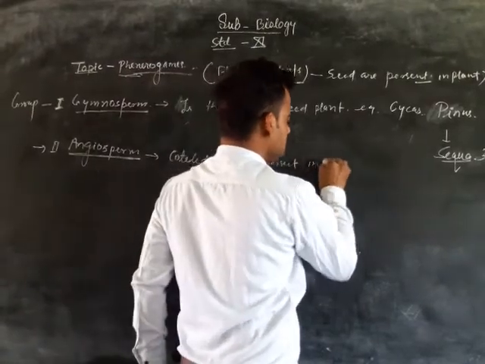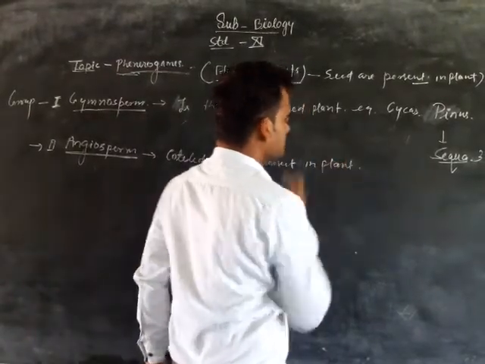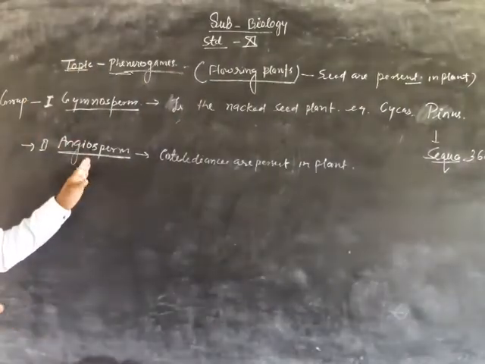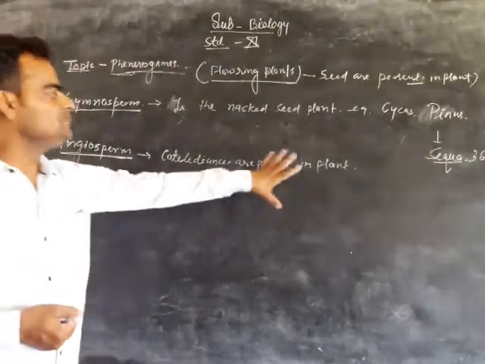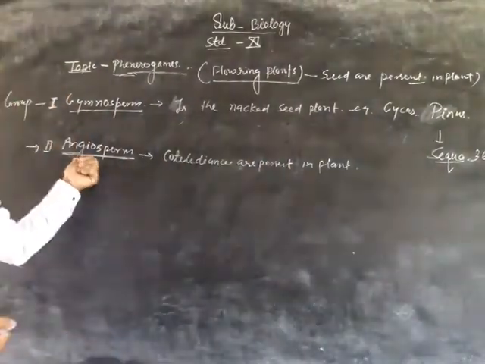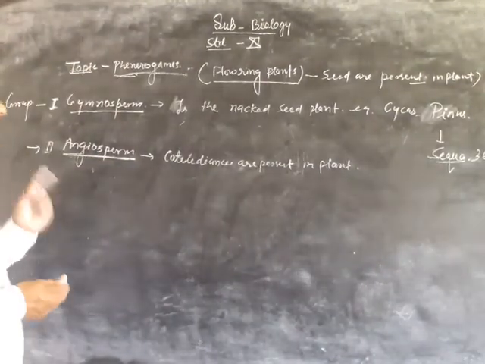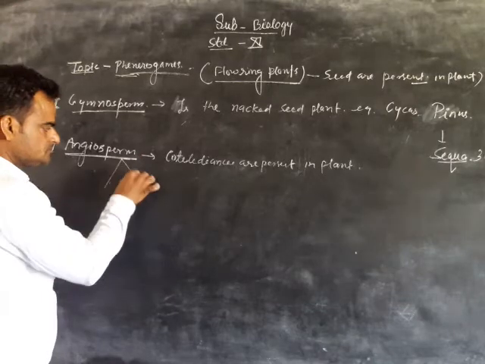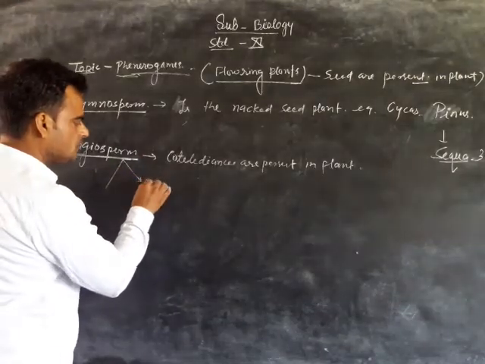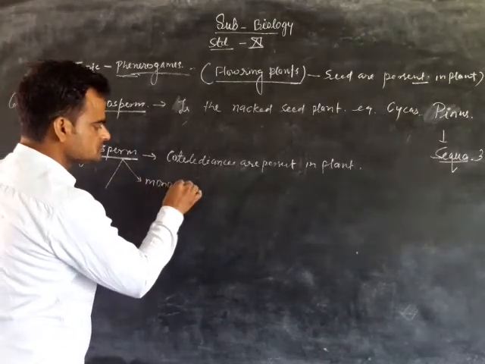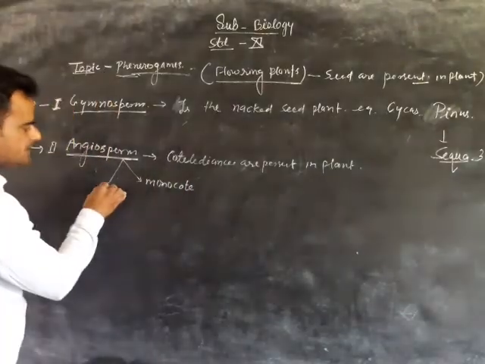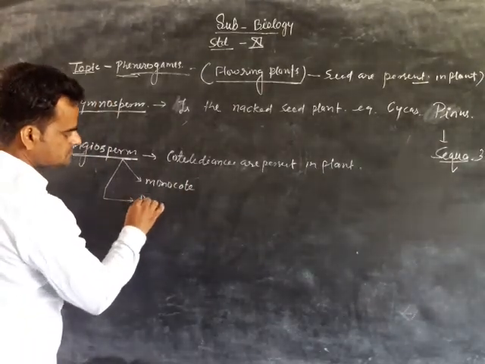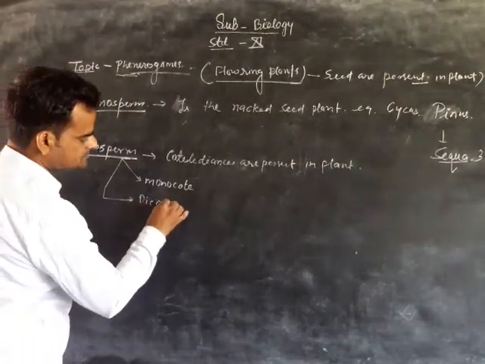So the cotyledons are present in the plant for the angiospermic plant. The angiospermic plant has two types. The first type is monocot and the second is dicot.